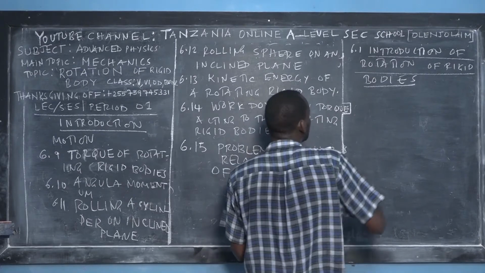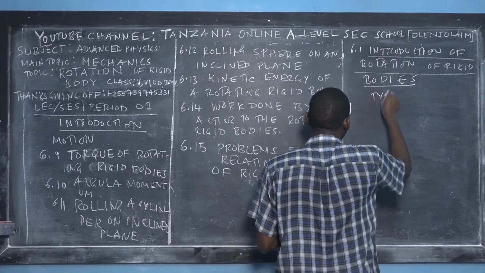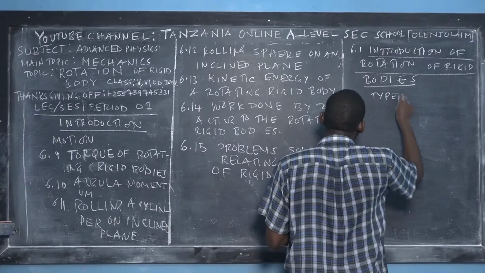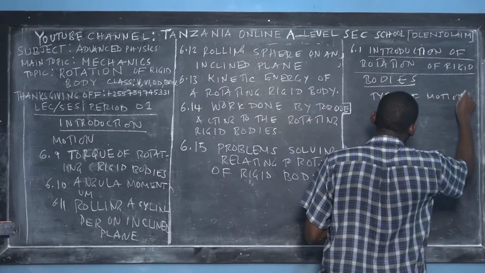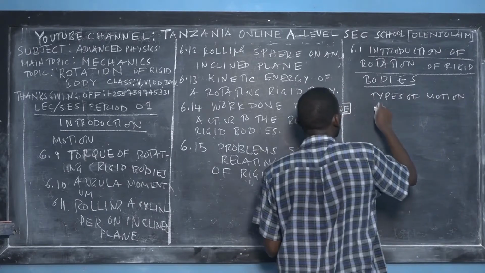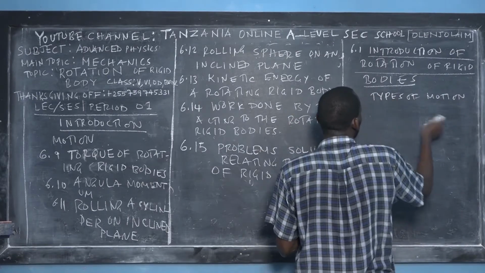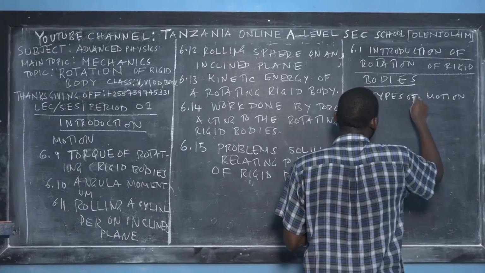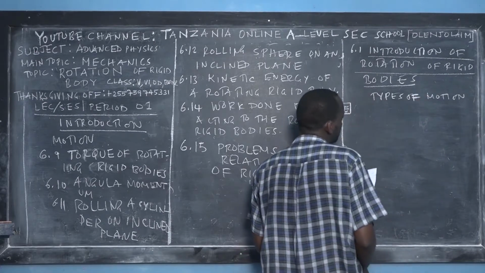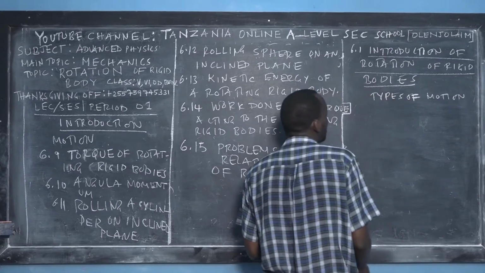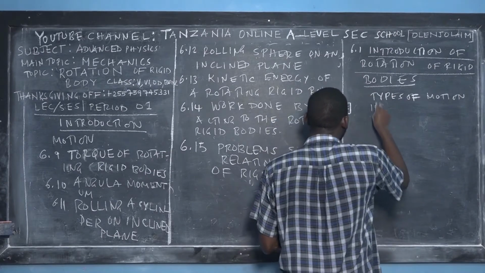excite you is types of motion, right? Types of motion based on what? Because yes, we have different types of motions. Types of motion in mechanical systems.